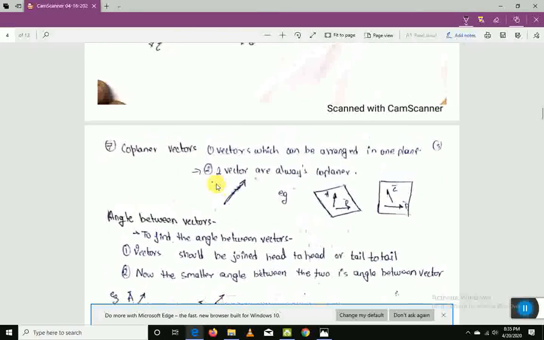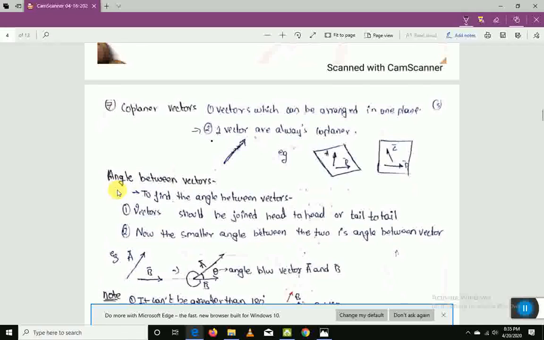So we'll stop this lecture here, and we'll continue this with angle between the vectors in the next class.